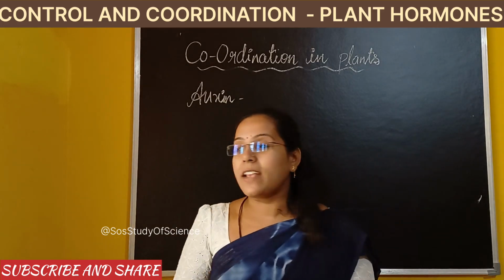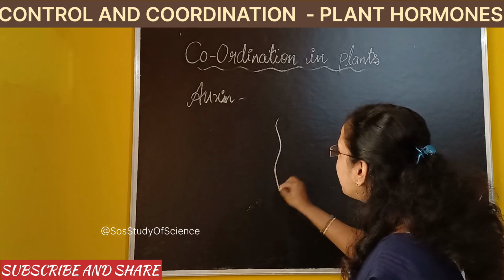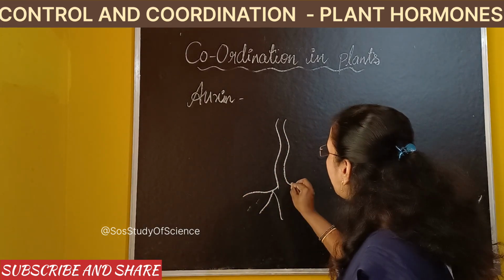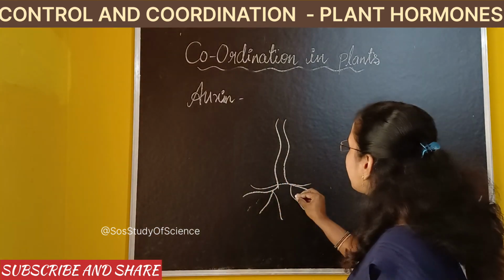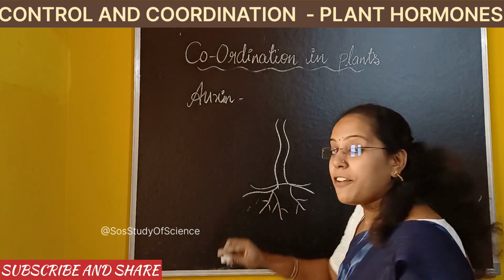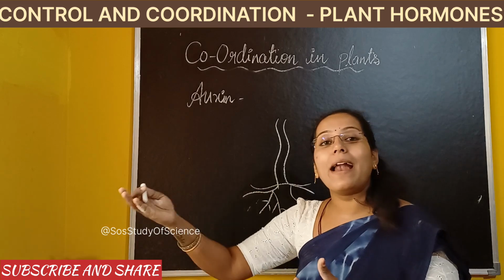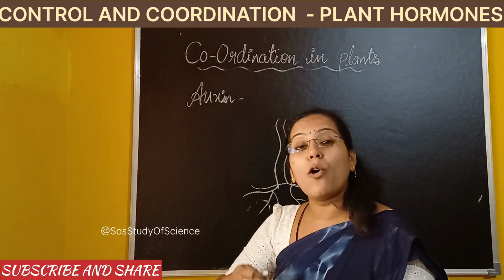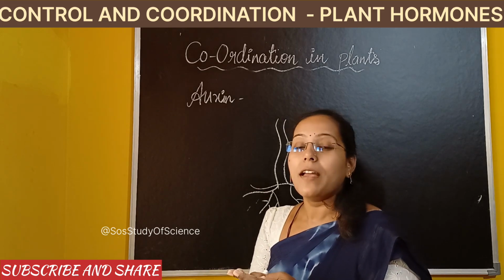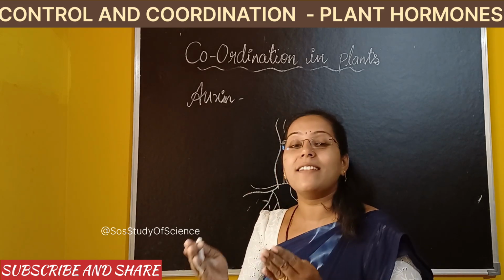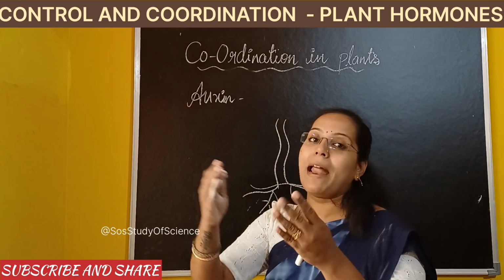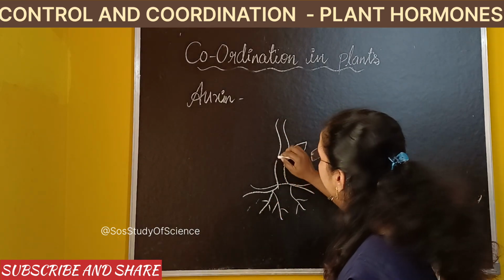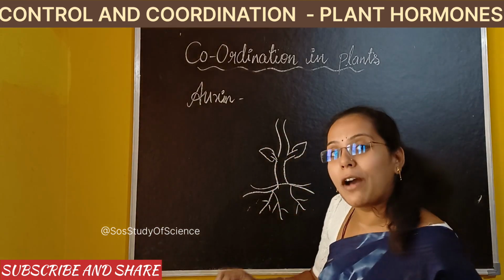See, in the plant body, say for example, if this is a plant, just think this is a plant right now. So in the plant body, you know that the plant needs all the necessary conditions for its development. If the plant is showing its growth, then the plant is receiving the air properly, it is receiving the sunlight properly, it will be also receiving the water and minerals properly. When a plant receives everything that is needed for its development, only then the plant will grow. Correct? So this Auxin, which is released in the plant, has a specific function.